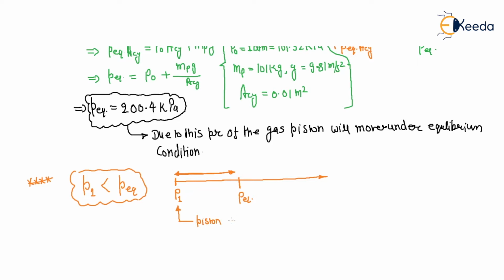The piston will be resting on the stop, right? And in this region, what is that? In this region, pressure builds up.